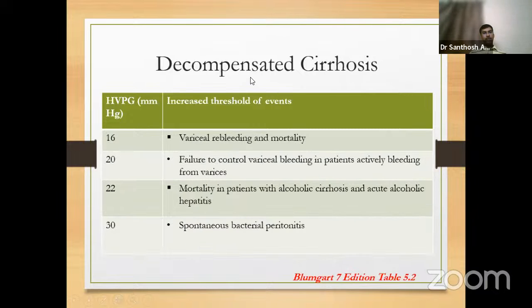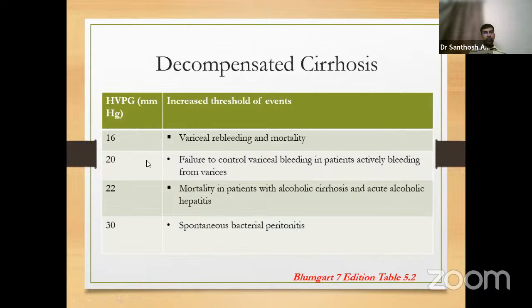Now we go to decompensated cirrhosis. HVPG 16, chance of variceal rebleeding and mortality is high. This is a very common question. HVPG of 20 and above, if it is the first bleed, it's very likely that endoscopic control of acute bleed is very difficult.